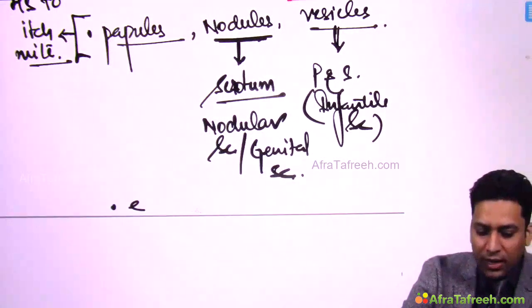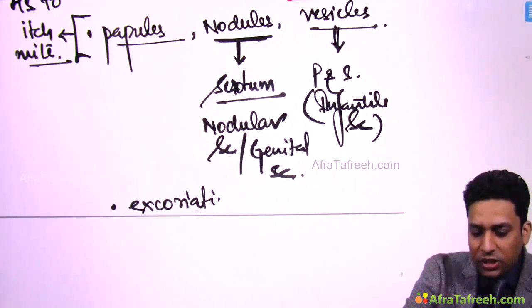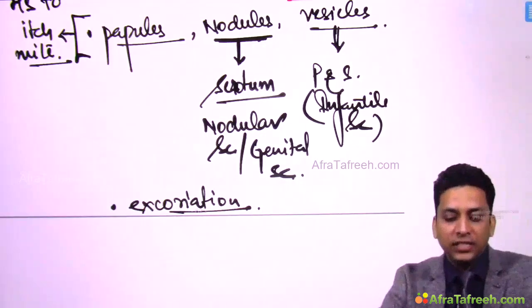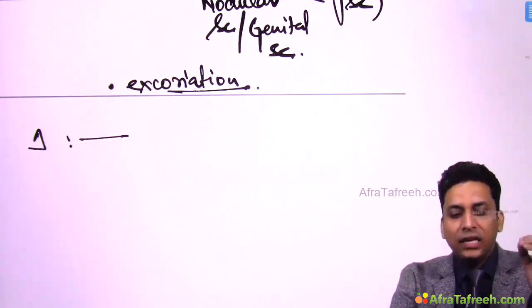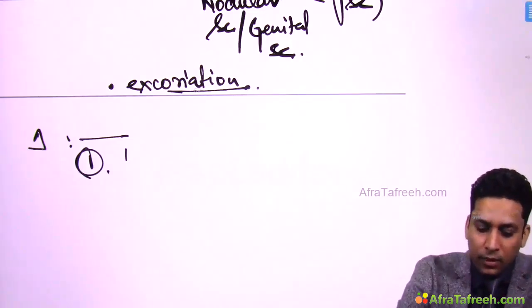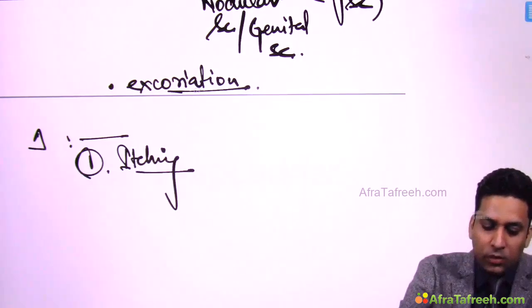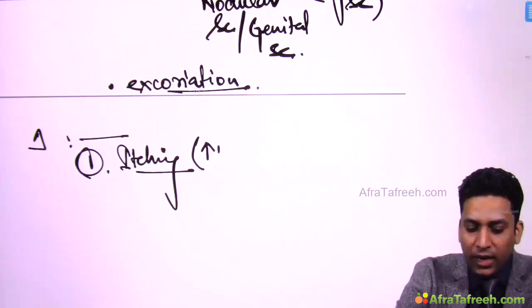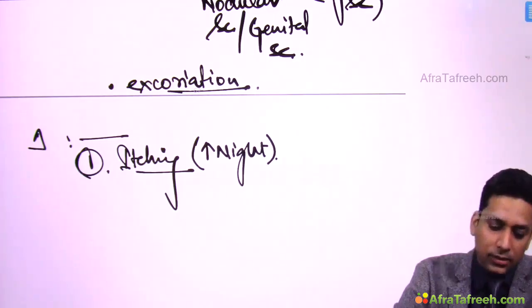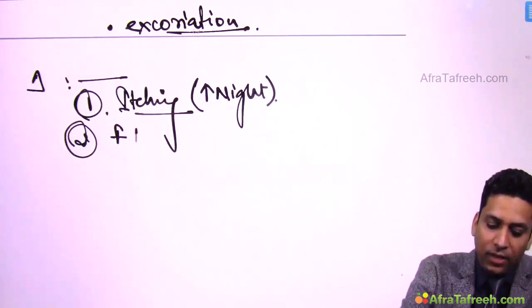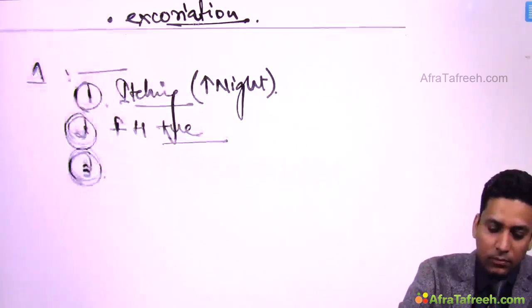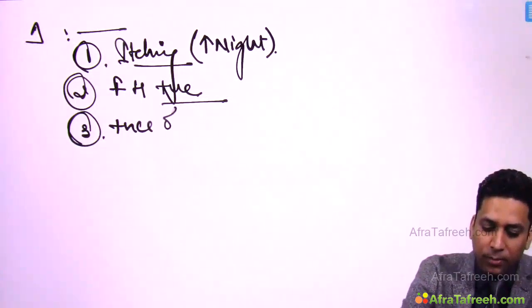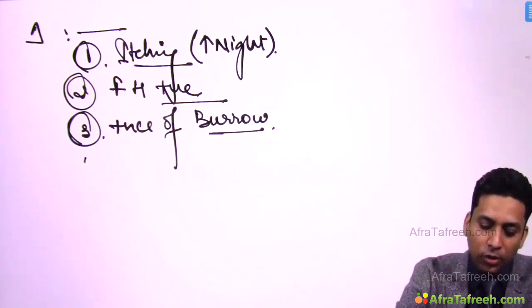Then other than these, you can also get excoriations, because this is a very itchy condition. So the patient keeps on excoriating the lesions and these excoriation marks might be present. If you want to confirm your diagnosis, you should clinically look for these 4 things. First, itching. So this is a very itchy condition, so a lot of itching which is more at night. So this is known as nocturnal pruritus. Then family history is positive, that means other family members are also suffering from the disease. Look for presence of burrows, because burrows, if you find them, these are the most characteristic lesions, so this will confirm your diagnosis. So these burrows should be looked for.